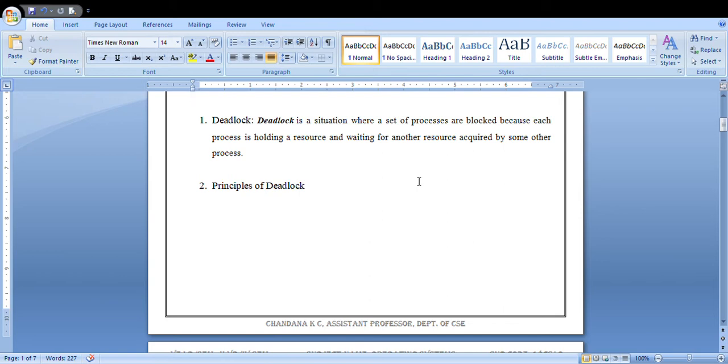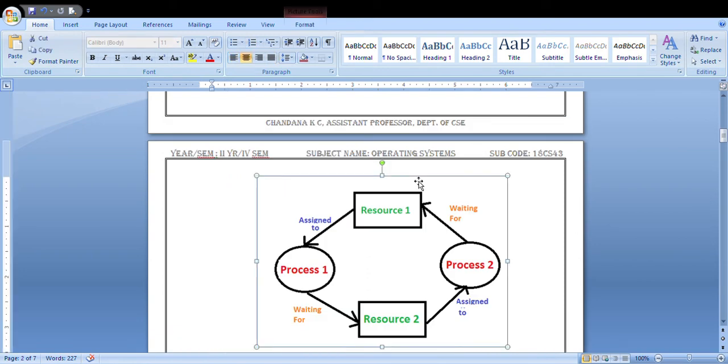And next is how a process utilizes the resources, in the following sequence. First, your process will request the resource. Once the request is allocated, it will use that resource. And next, once the execution of your process is completed, it has to release the resources.